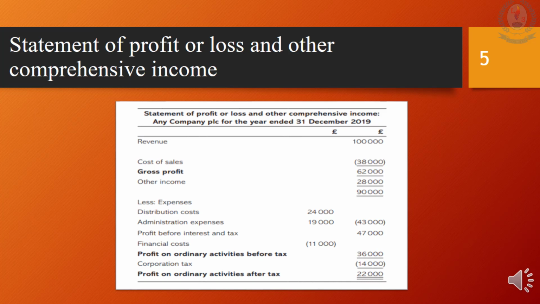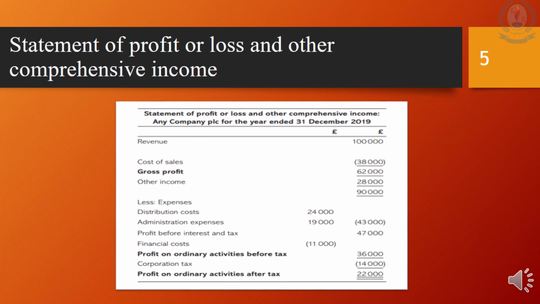As usual, start with the revenue. This should be the net revenue after adjusting return inwards. We will look at the cost of sales and expenses in the next slides. Profit on ordinary activities before tax. This is the remainder after deducting the expenses from the gross profit.